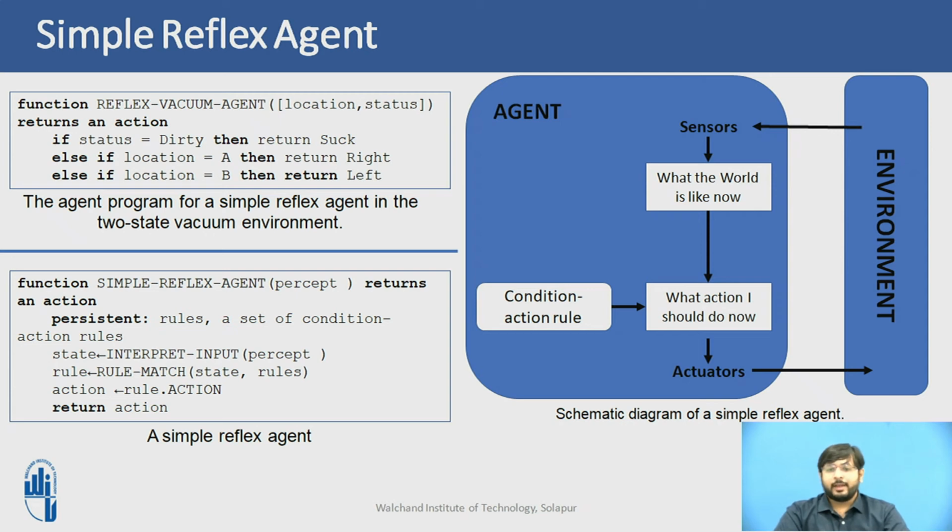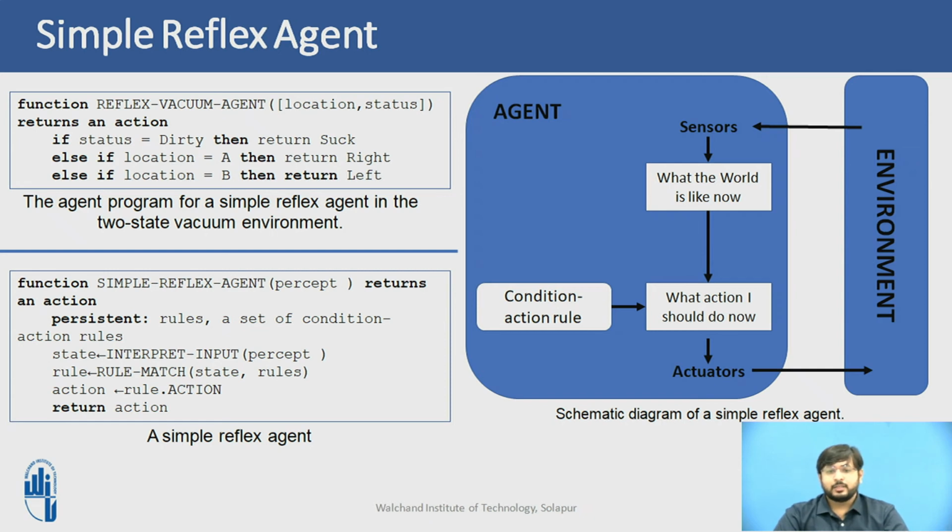For example, take the vacuum agent, whose agent function is tabulated. Its decision is based only on the current location and on whether that location contains dirt or is clean. An agent program for this agent is shown here. Notice that the vacuum agent program is very small indeed compared to the corresponding table, but the most obvious reduction comes from ignoring the percept history, which cuts down the number of possibilities from the lifetime of the percept sequence it has received.